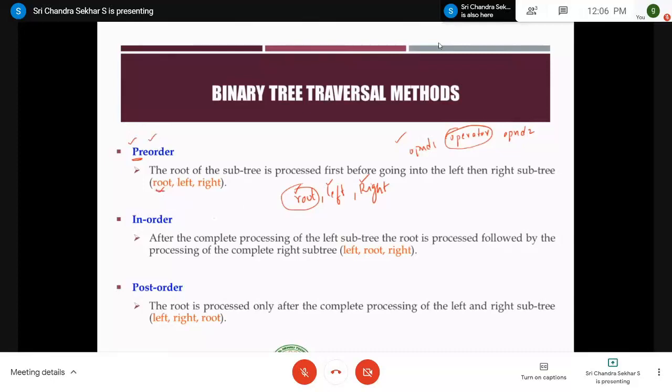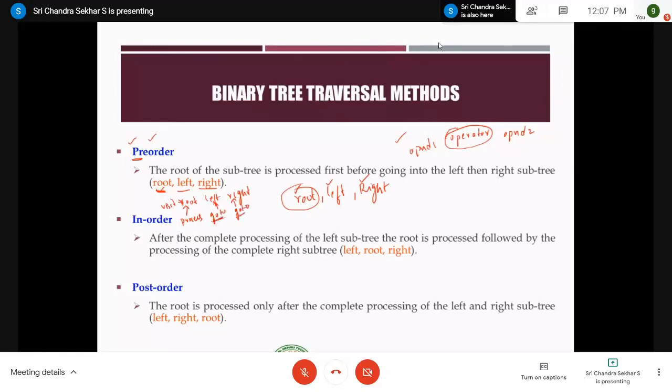Therefore, you can see here that you have to visit the root and then you have to go for the left subtree, and after processing the left subtree, you have to go and process the right subtree. Therefore, the order is very simple. Process the root, go to left and go to right. This is very important. Here I am saying that you have to process the root. That means you have to visit the root. But for this term, I am not saying processing or visiting. I am saying go to left and I am saying go to right.